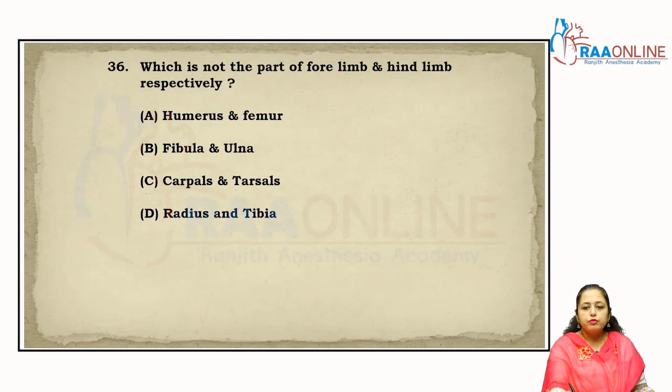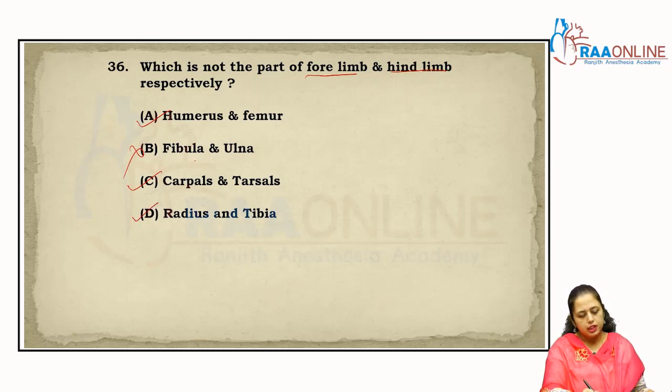Which is not the part of the forelimb and hind limb respectively? Humerus and femur are the part of the forelimb and hind limb. Fibula and ulna, tibia, fibula and radius-ulna. So fibula is present in the hind limb portion, right, and ulna is present in the forelimb. So respectively that is wrong; carpals and tarsals, right, radius and tibia, right. So the answer is Bombay. Clear?